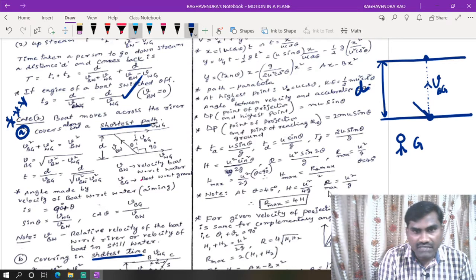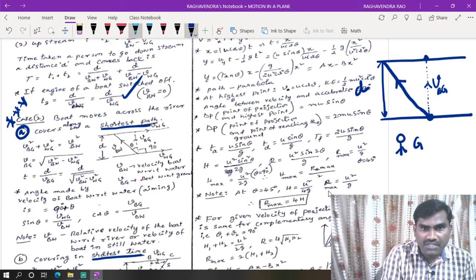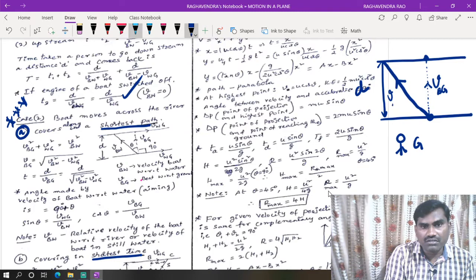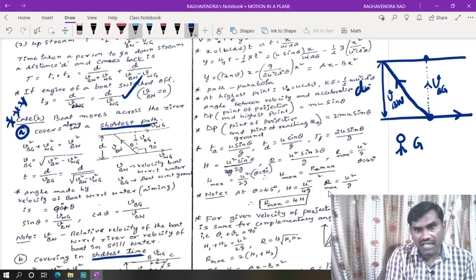So even though it started its motion in this direction, the person who is seeing from the ground will observe the boat going in this direction. But actually, the boat velocity with respect to water is in this direction. Now, this is the velocity of water.